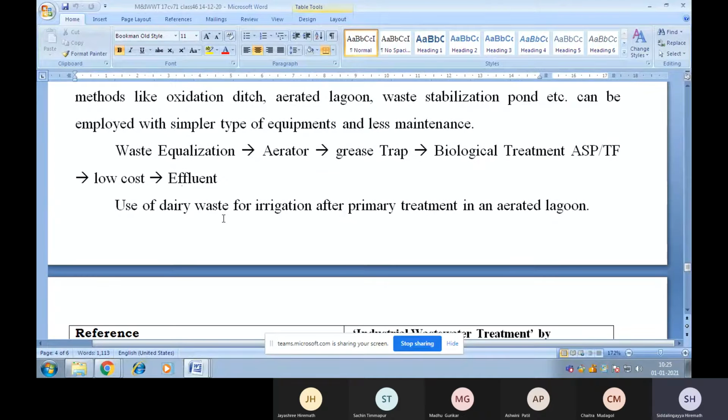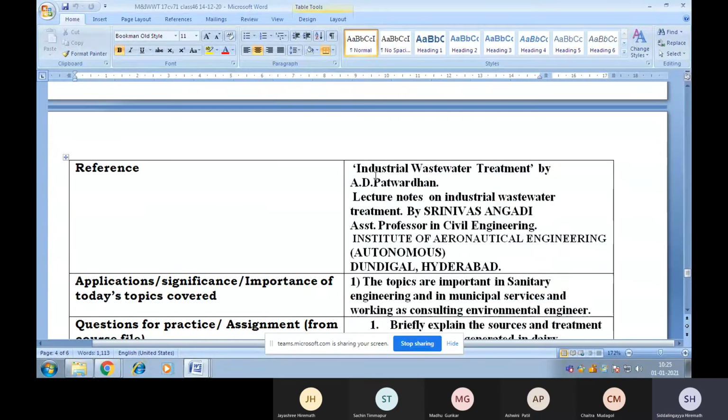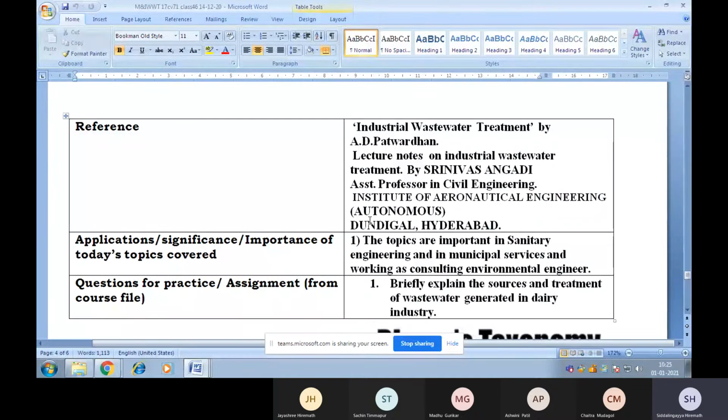These notes are prepared with reference to the following. The first is Industrial Wastewater Treatment by A.D. Patwardhan, from which I have taken the detailed flow chart. I have also referred to the lecture notes on industrial wastewater treatment by Srinivas Angadi, Assistant Professor at the Institute of Aeronautical Engineering, Dundigal, Hyderabad.